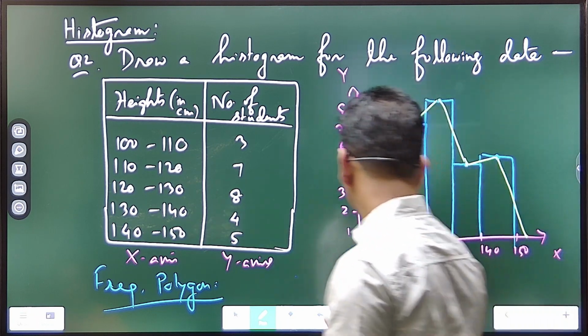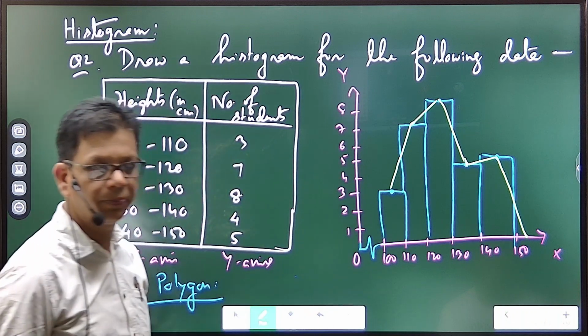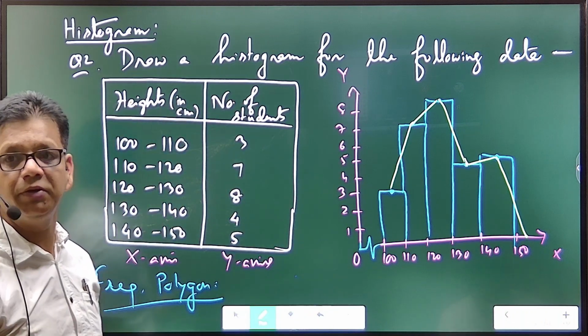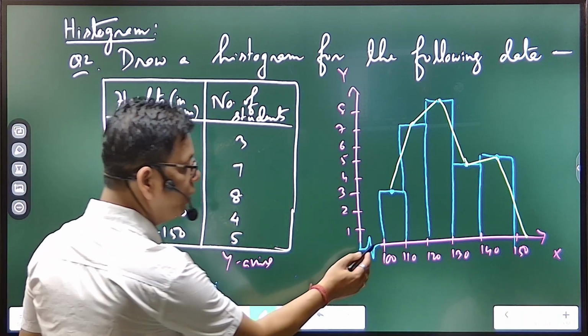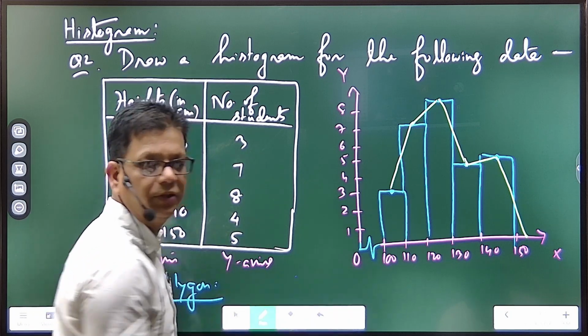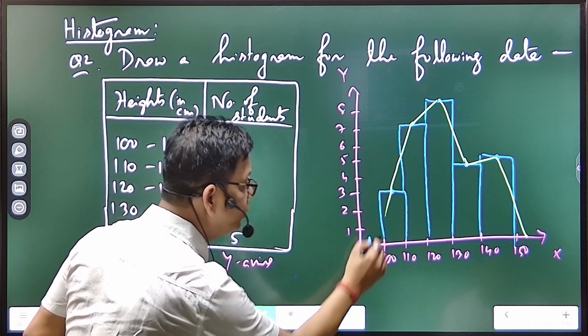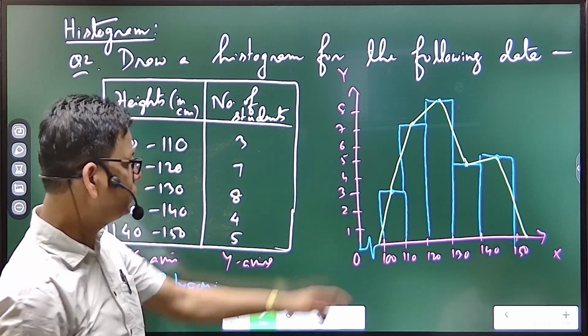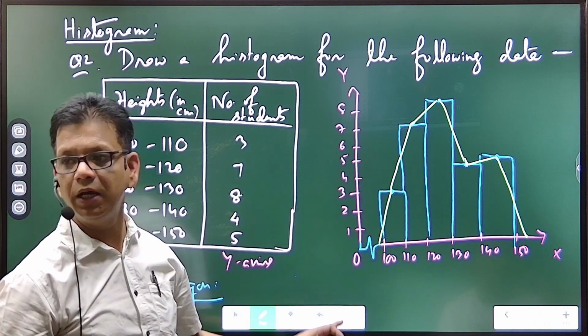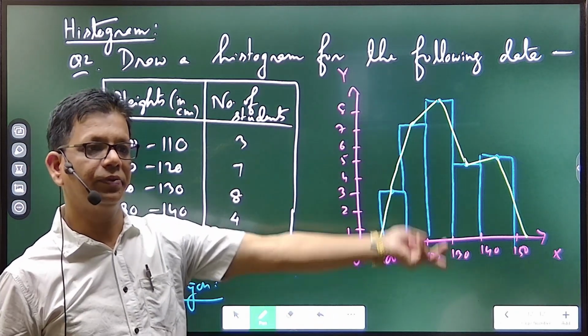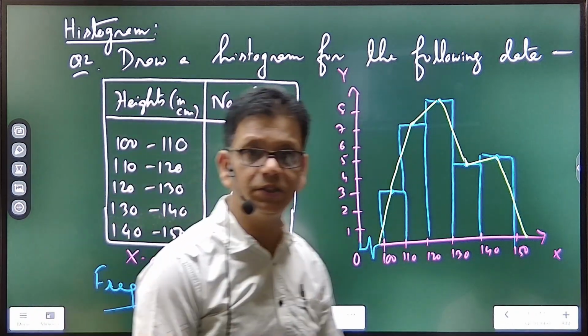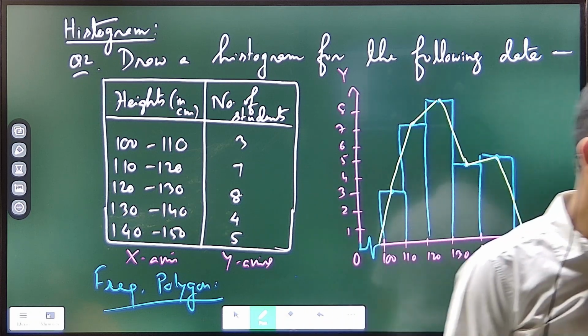Since here I used the kink, if a question of frequency polygon comes, you don't use the kink directly from 100, you start from 90. Why? Because this has to be joined to 95. So it should join to the previous and the last class mark. The middlemost value is called the class mark.